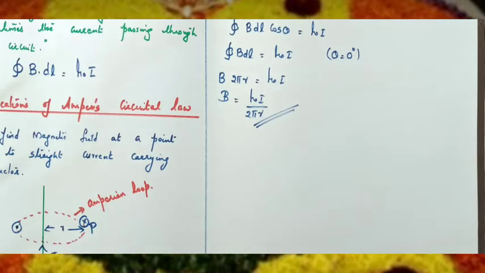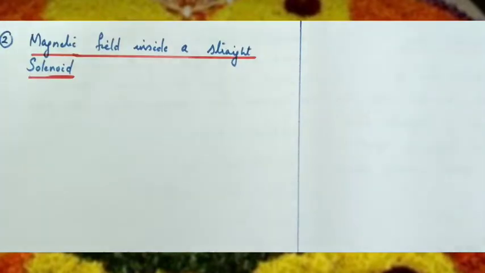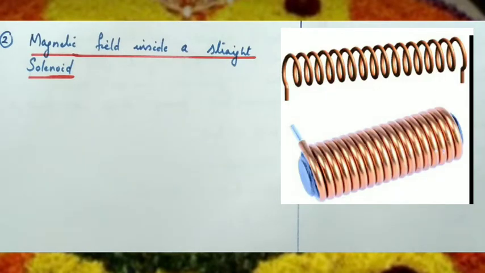Okay children. The next application of Ampere's circuital law is to find the magnetic field inside a straight solenoid. A solenoid, you know, is an insulated copper wire wound closely in the form of a helix, so that each turn can be regarded as a circular loop.